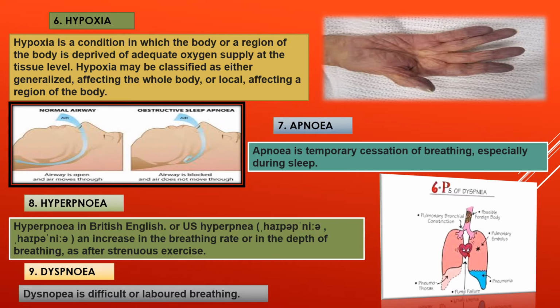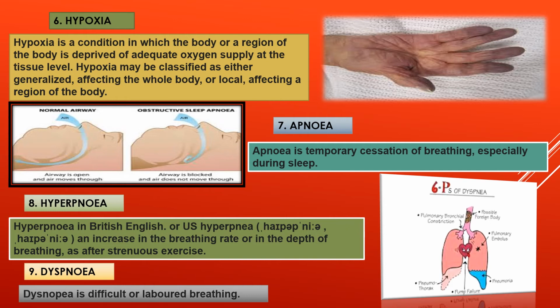Number 6 is hypoxia. Hypoxia is a condition in which the body or a region of the body is deprived of adequate oxygen supply at the tissue level. Hypoxia may be classified as either generalized, affecting the whole body, or local, affecting a region of the body. So in this picture, hypoxia affected the palm.